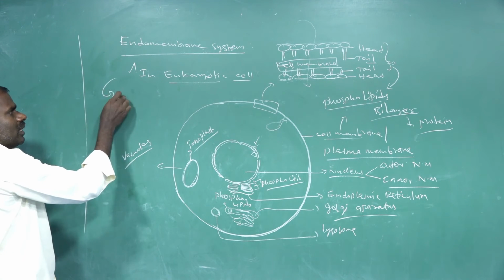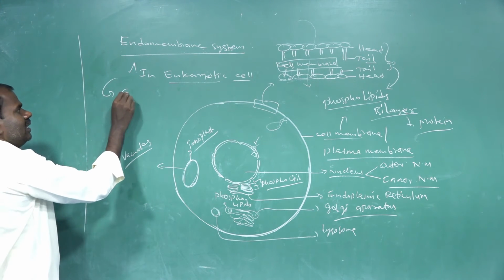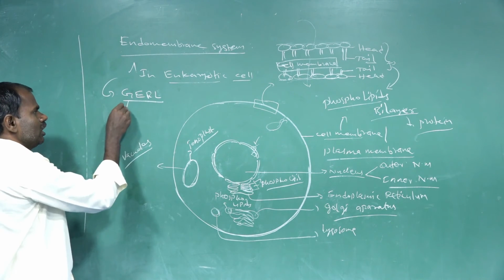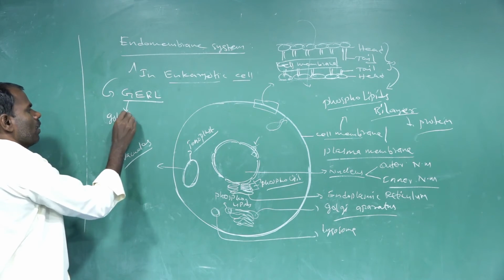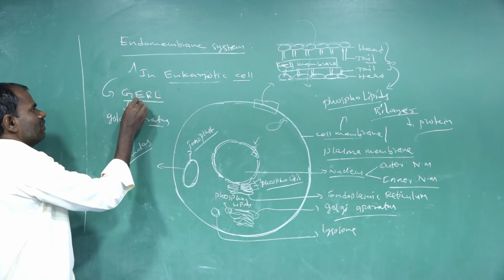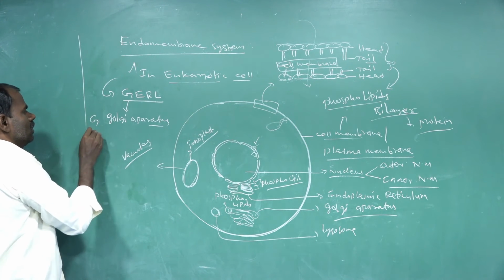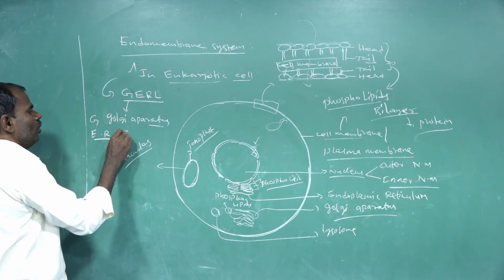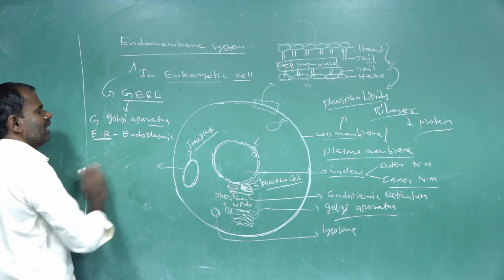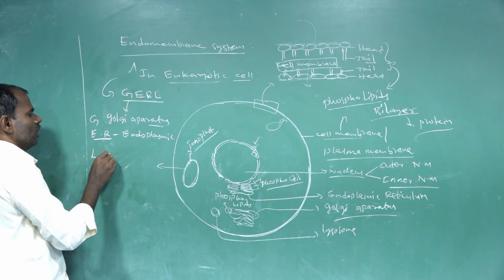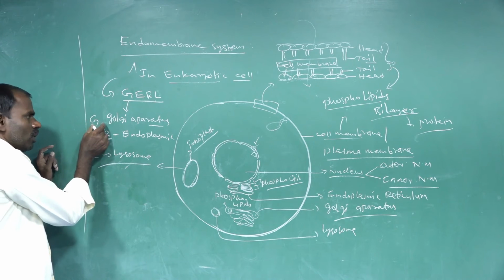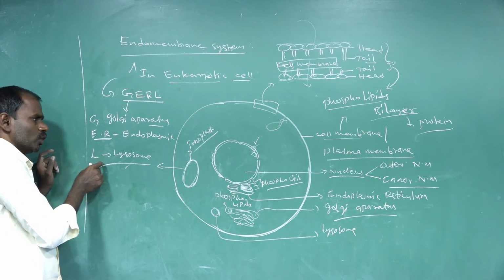The endomembrane system contains the GERL system. G refers to the Golgi apparatus. ER refers to the endoplasmic reticulum. L refers to lysosomes. These are the Golgi apparatus, endoplasmic reticulum, and lysosomes.